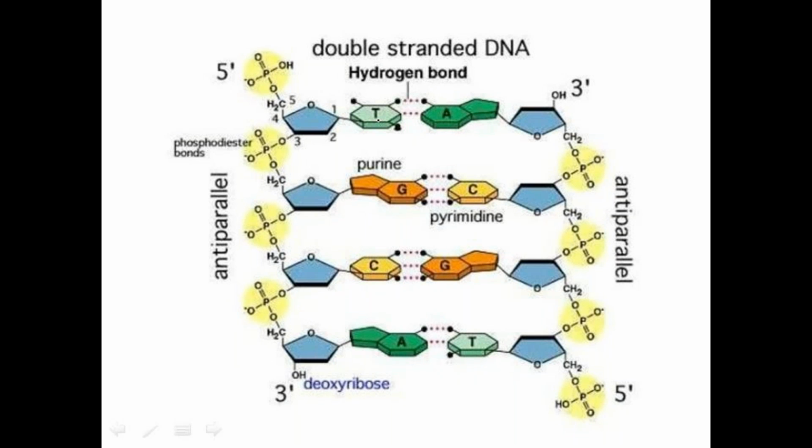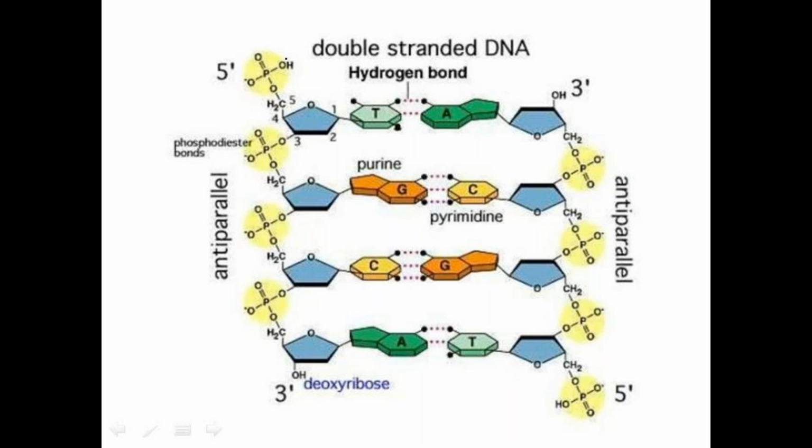Some contain RNA as the genetic material, and that may be single-stranded RNA, and double-stranded RNA is also present. Mainly the genetic material exists in the form of deoxyribonucleic acid, and that mainly occurs as double-stranded DNA.